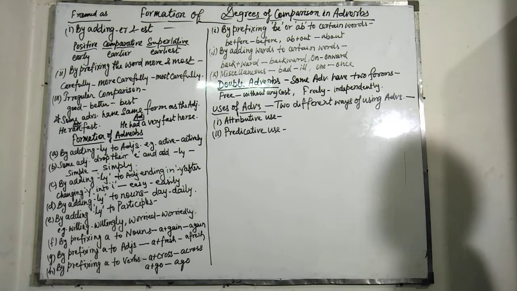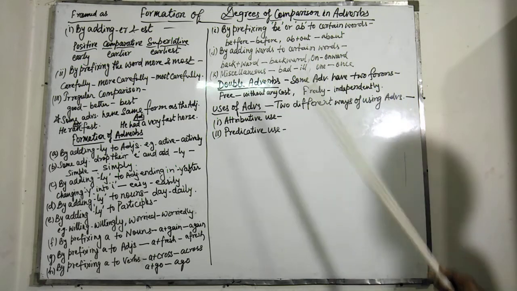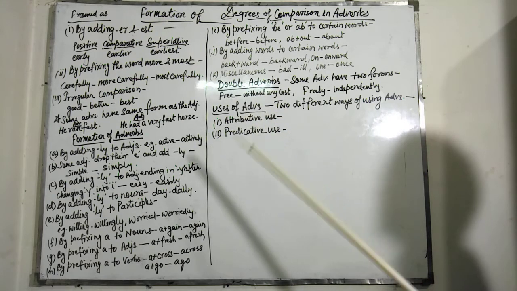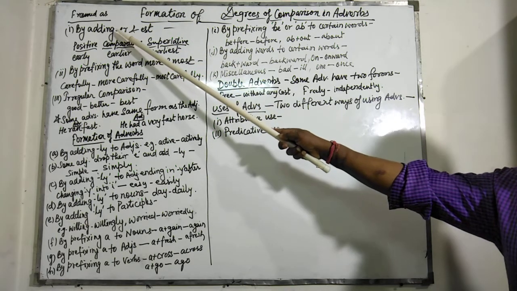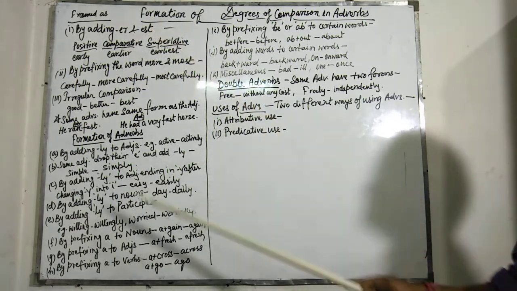How the degrees of comparison in adverbs are formed, that one I am going to deal with. Some adverbs have degrees of comparison like adjectives. This can be framed as under, by adding er or est.